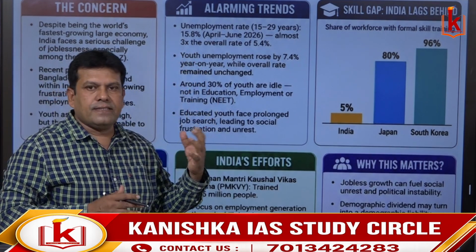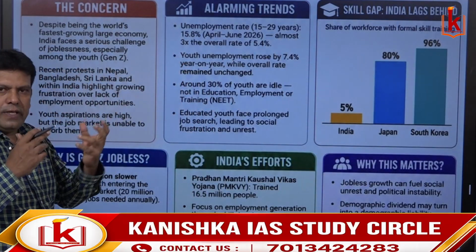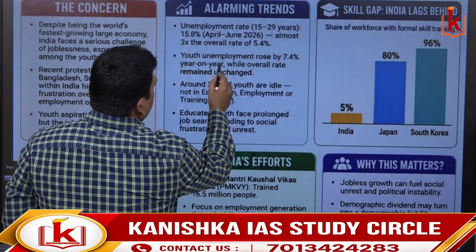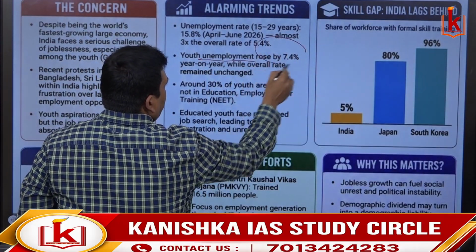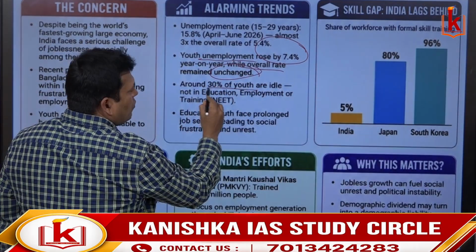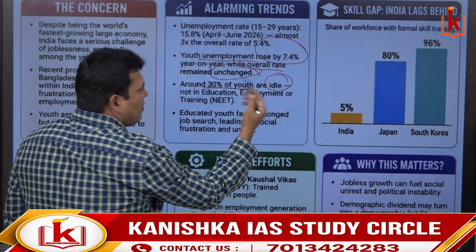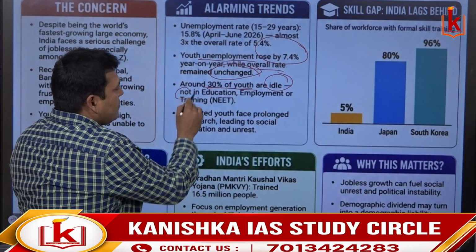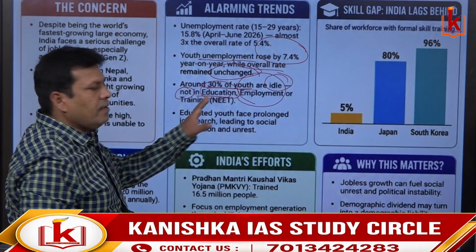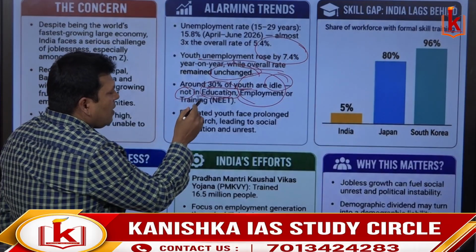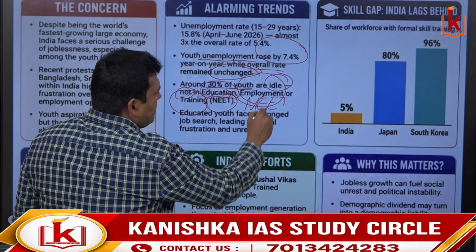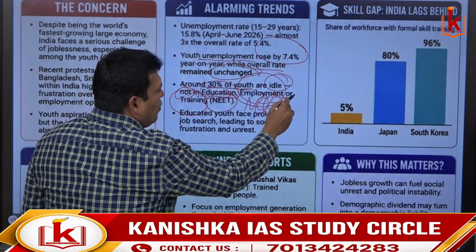It is almost 3 times greater than the overall rate of 5.4%. Youth unemployment has risen drastically by 7.4% year on year, while the overall rate remained unchanged. Around 30% of the youth are idle. What do you mean by that? They are not in education, they are not going to school, and they are also not working. They are not in employment, and they are not undergoing any training. This is briefly called NEET. They are not in education, not in employment, and not in training.